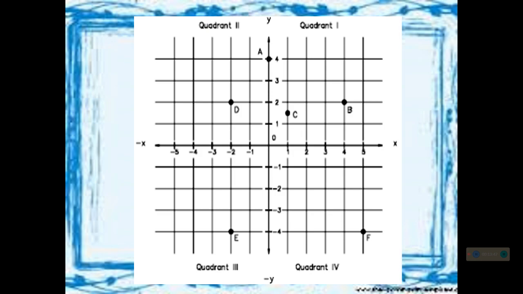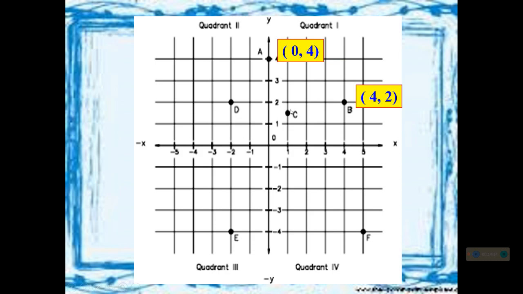So let us have first point A. What do you think is the ordered pair that can describe point A? Correct, we have 0, 4. Next, how about point B? The ordered pair that can describe point B is, correct, 4, 2.